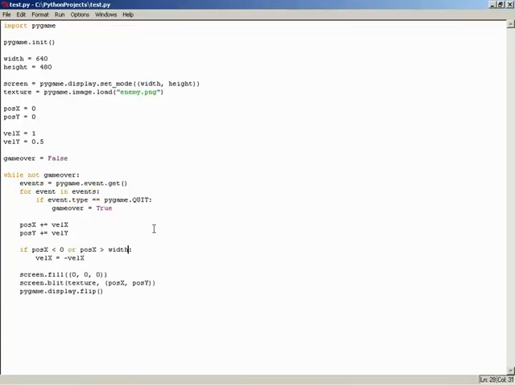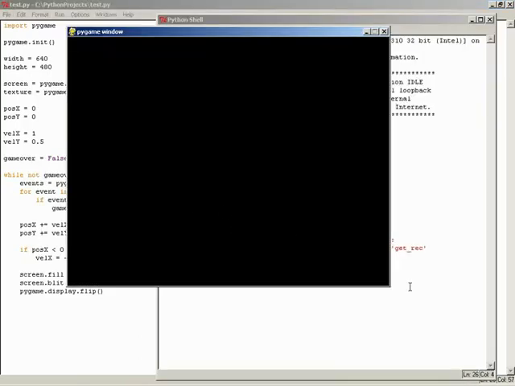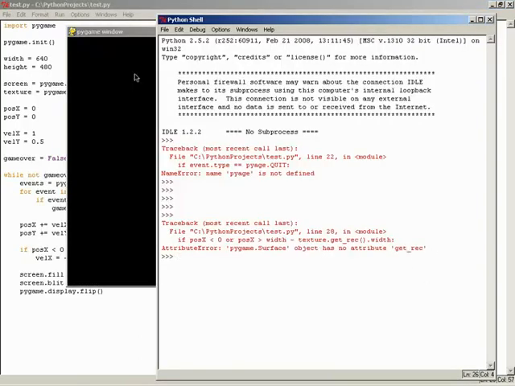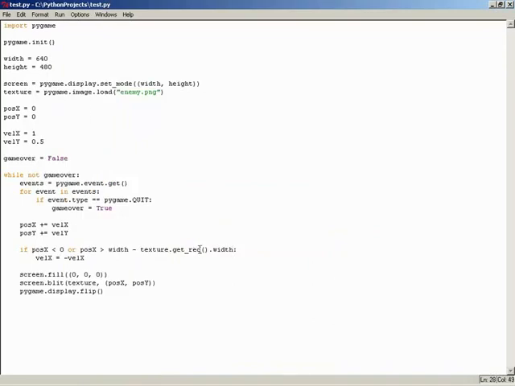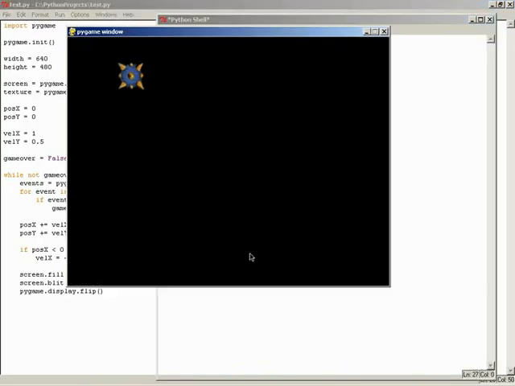So instead of going for width itself, we'll actually subtract away from width. And what we'll do is we'll subtract the texture's width. So we'll look at texture. We'll tell it to get a rectangle representing its dimensions, and that rectangle will contain a width attribute. We'll check that. So now if we run, we get an error. Get rec. That's probably because that is get_rect. So get rect. And if we run, now we have a nice bounce, but we need vertical bouncing now.